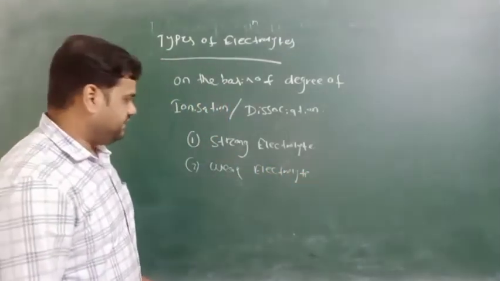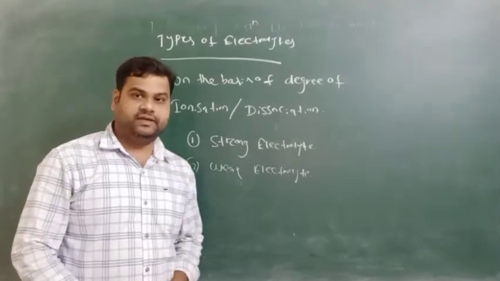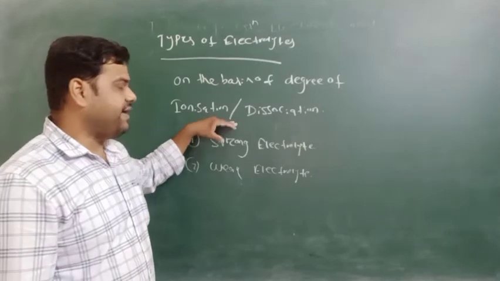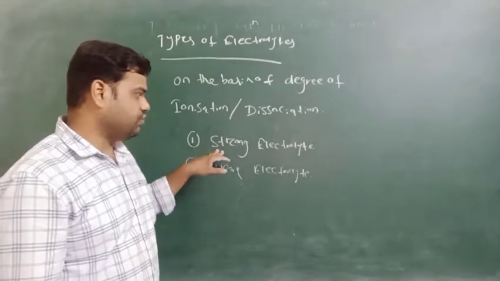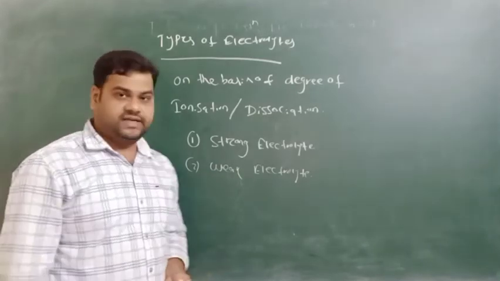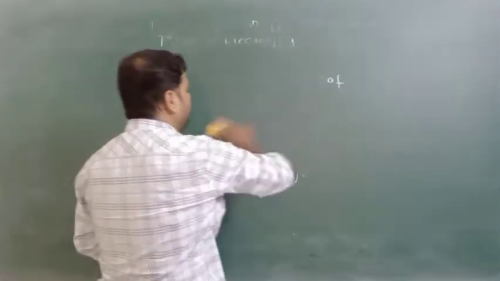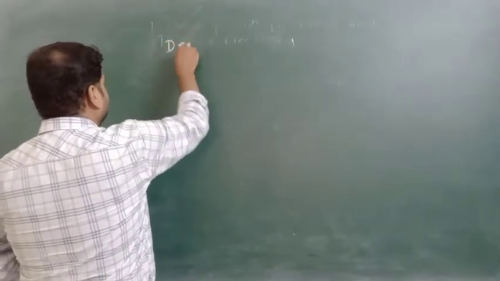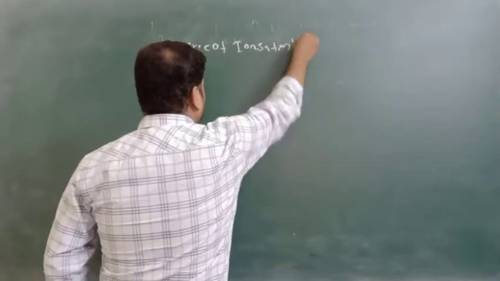Then how are the strong electrolyte and weak electrolyte defined? Before defining them, let's move on to the degree of ionization. What is the degree of ionization or degree of dissociation? After that we will discuss what a strong electrolyte and a weak electrolyte are. So first of all, what is the degree of ionization or degree of dissociation?